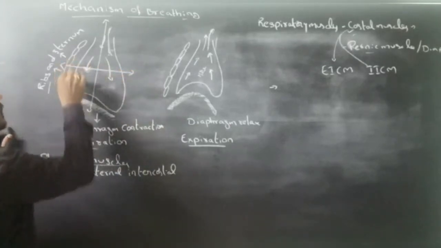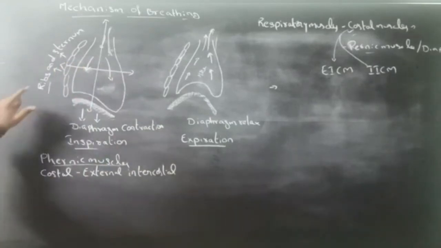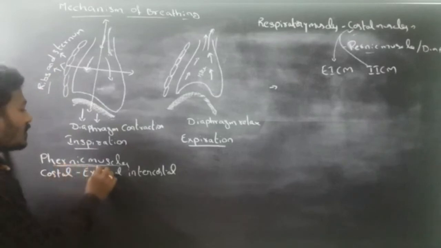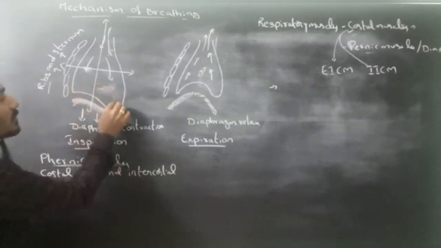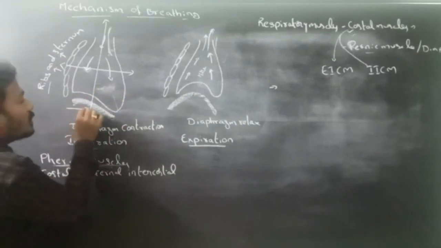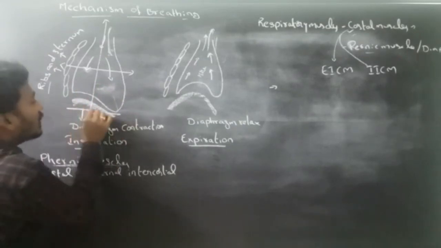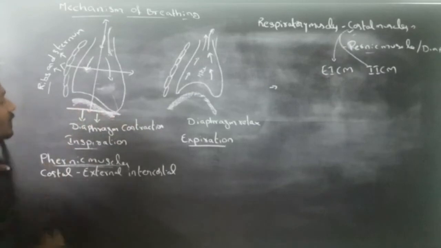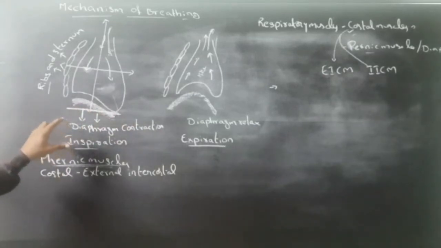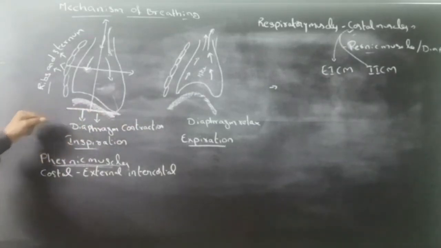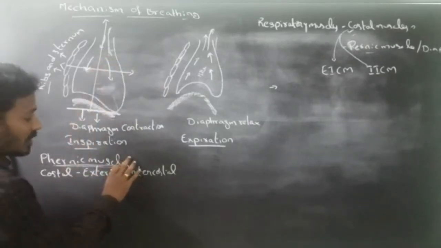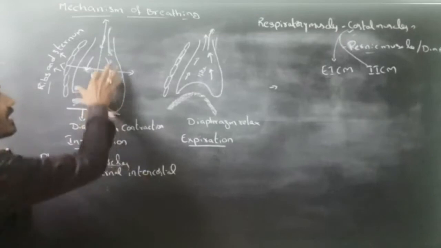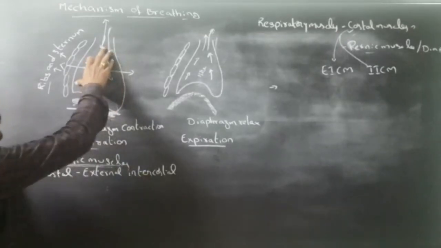During the contraction of phrenic muscles, the dome-shaped diaphragm is converted into flat. The contraction of these muscles increases the thoracic cavity.